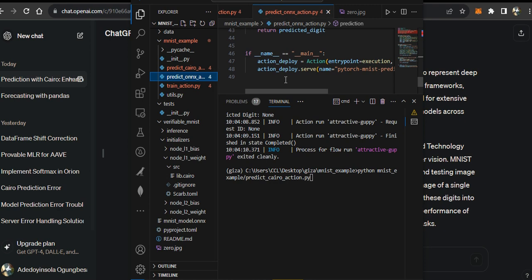But it's not just that. We are also going to use Cairo to do that. We are also going to integrate Cairo to do that, to make it more valuable, or to make it more decentralized. And so if I run this particular code here now, if I run it,